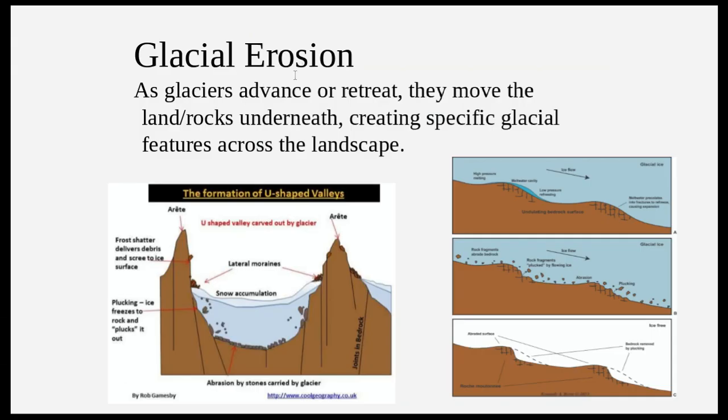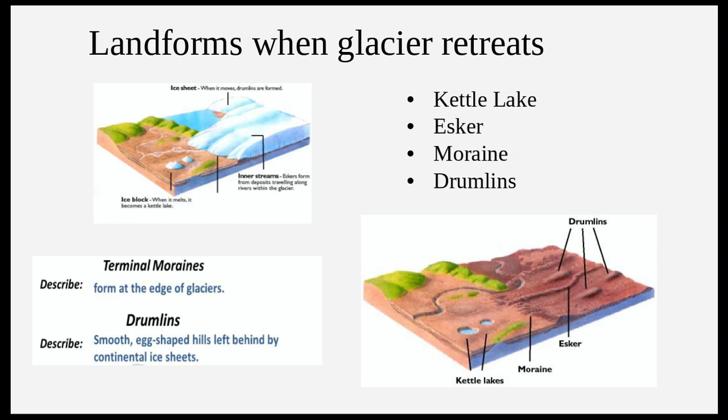So glacier erosions, when they advance or retreat, move land and rocks underneath, creating specific features across the landscape. And you can see this picture over here. The glacier is coming down and it's chipping away at the land underneath, dragging the rocks with it. And we're going to call those rocks till. There are lots of different types of landforms that are made when glaciers retreat. We're going to focus on the four that you see here: a kettle lake, an esker, a moraine, and a drumlin.